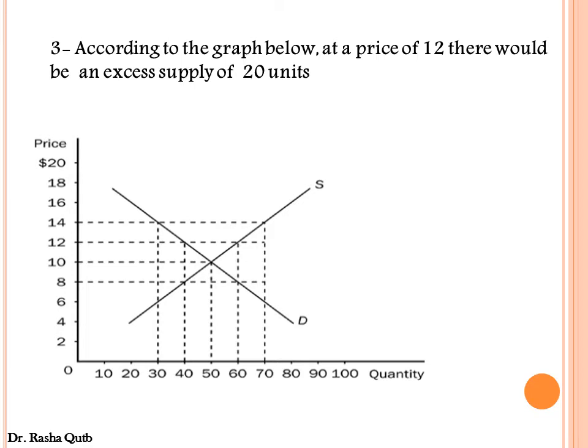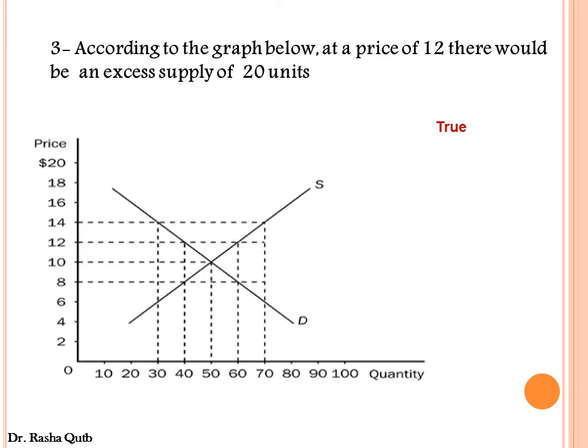Number 3, according to the graph below, at a price of 12, there would be an excess supply of 20 units. This sentence is true. First of all, a price of 12 is a price that is above the equilibrium price, so we can call this price floor.